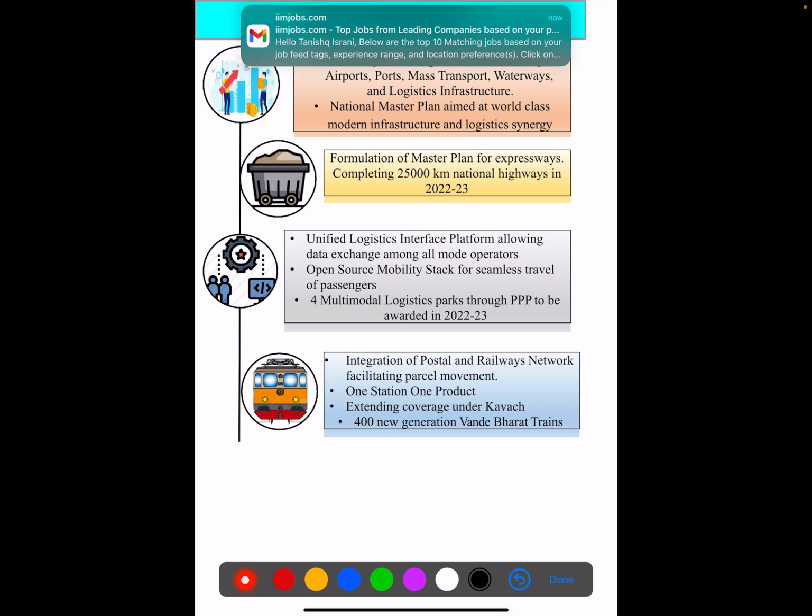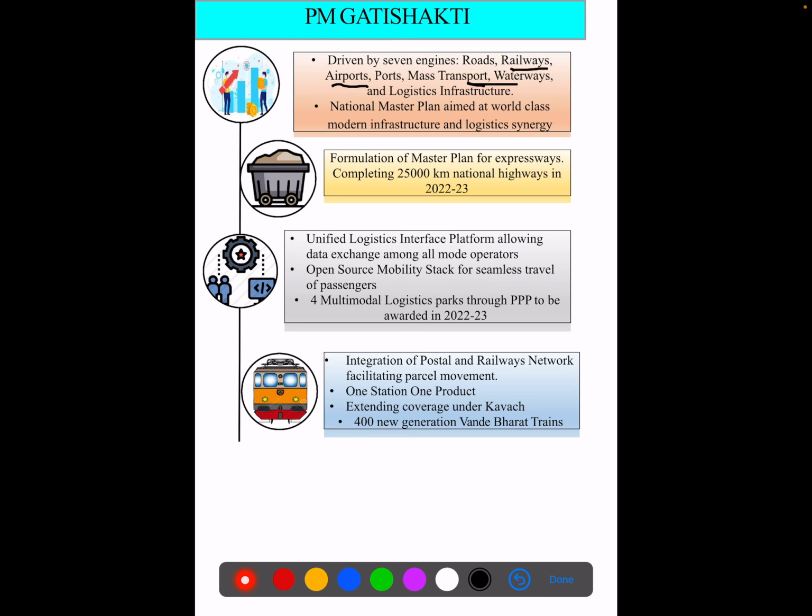Moving on to the infrastructure drive of PM Gati Shakti, driven by roads, railways, airports, ports, mass transport, waterways and logistics infrastructure, completing 25,000 km of national highways. 4 multimodal logistics parks through public-private partnership. One nation, one product, which was a highlight the previous year too, with 400 new generation Vande Bharat trains.